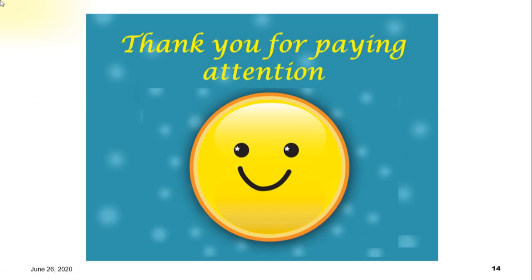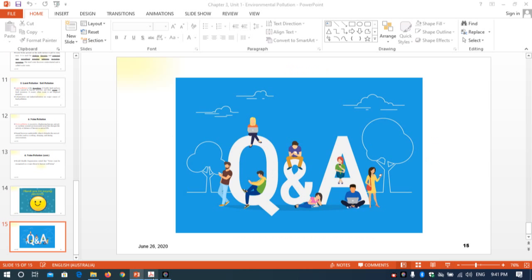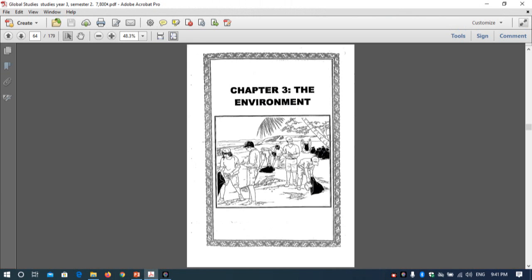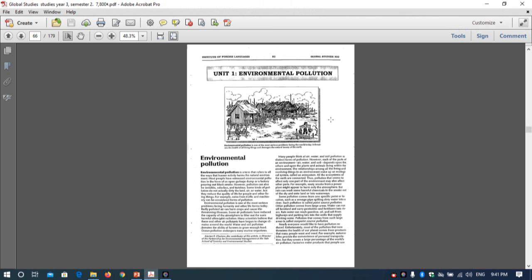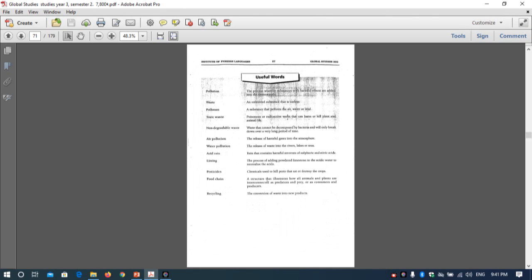For this chapter, we introduced the definition of each type of pollution. I want to show you Chapter 3, Environment. Unit 1 is environmental pollution, from page 52 until 57. In here, useful words.